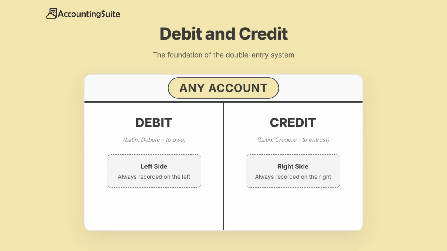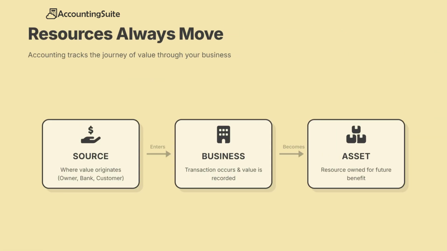Every business transaction represents a movement of value. Resources always come from somewhere and go somewhere else. For example, if a company buys inventory for cash, the company receives inventory and the company pays cash. Inventory increases while cash decreases. Accounting records both sides of this movement. This is why we need two entries in every transaction.